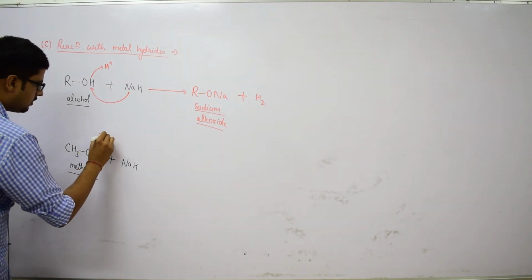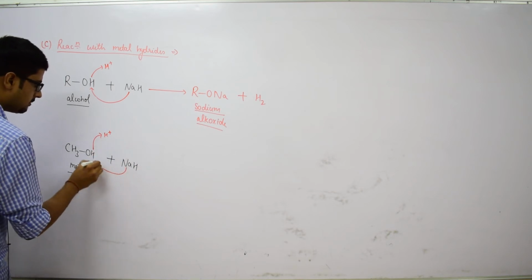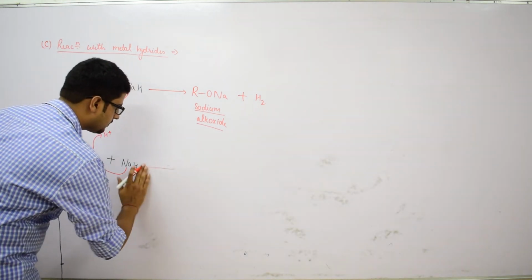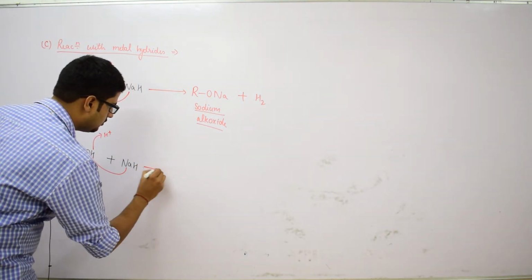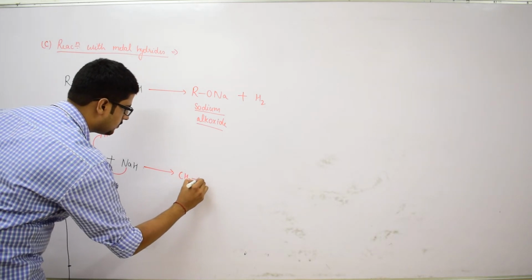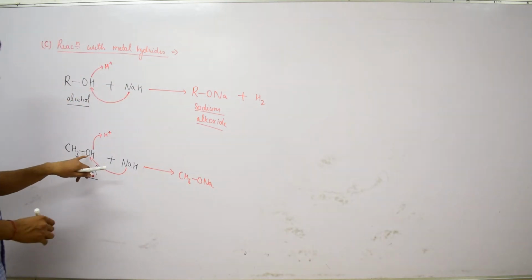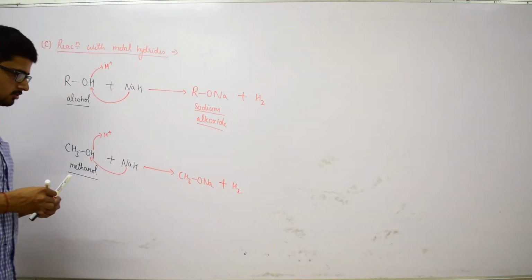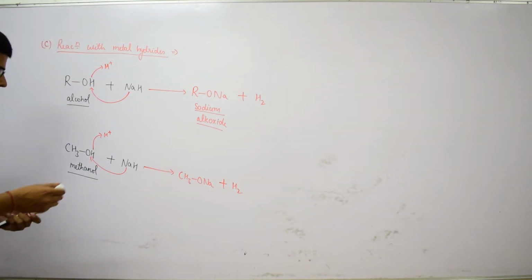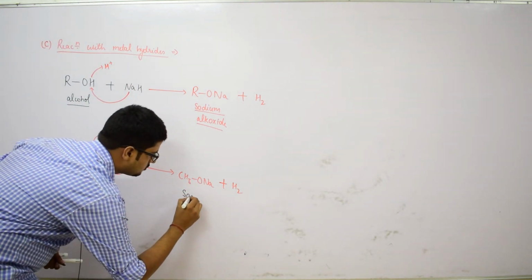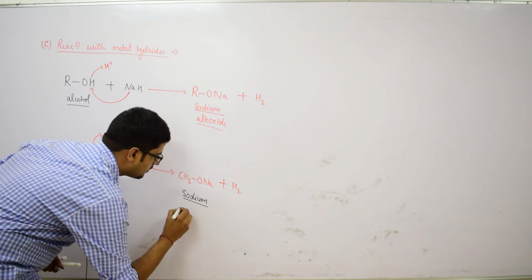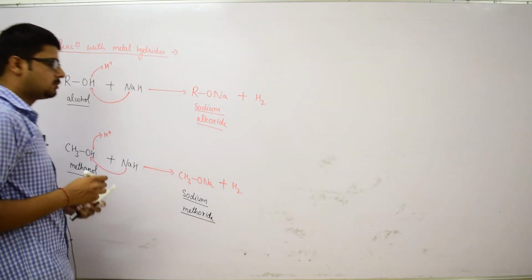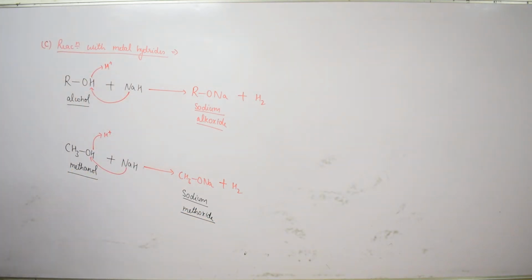This hydrogen will be evolved in the form of proton H plus, and this sodium atom will attack, leading to the formation of CH3ONa, and these two hydrogens will be evolved in the form of H2. So, its name would be sodium methoxide.